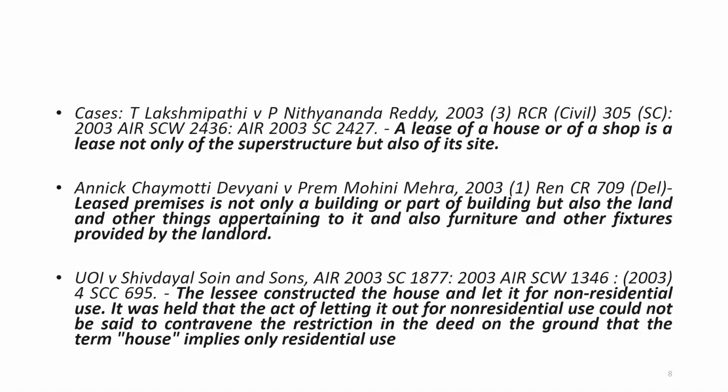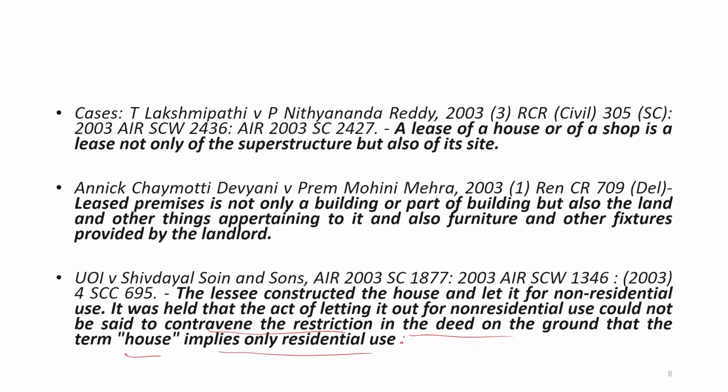So, do not confuse that something has been created only for residential purpose, so why has it gone for non-residential purpose. Here, the lessor gave the land to the lessee for making a house, and the lessee constructed a house and rented it for non-residential purpose. It was held that the act of letting it out for non-residential use could not be said to contravene the restrictions in the deed on the ground that the term house implies only residential use.